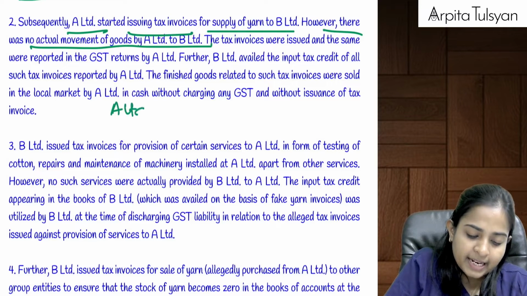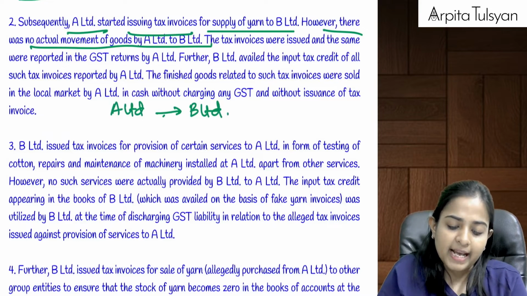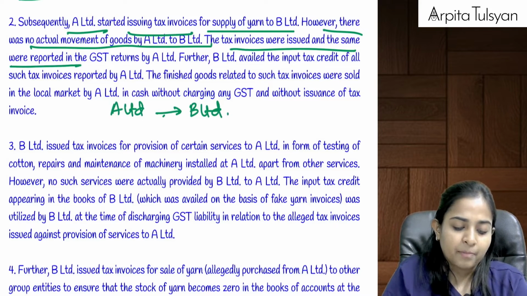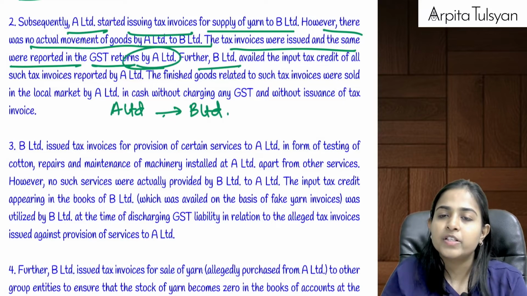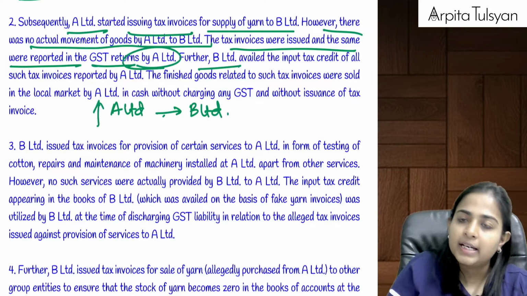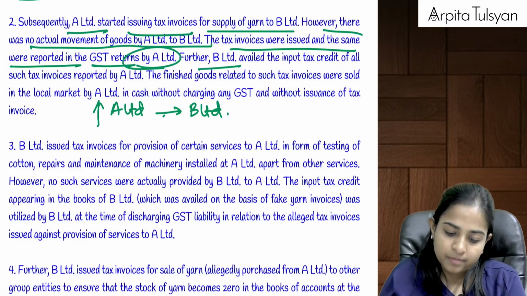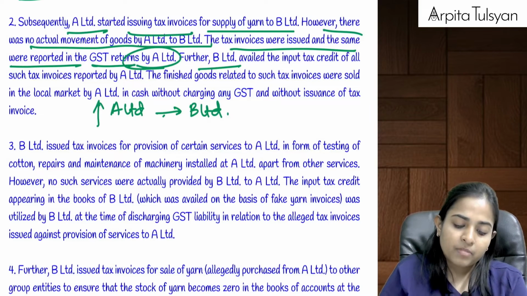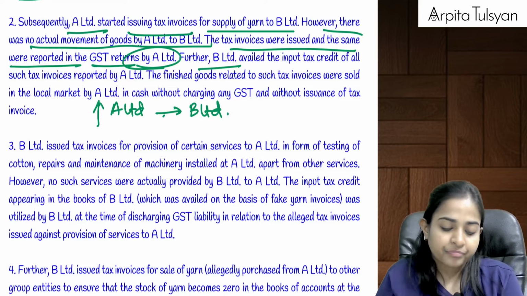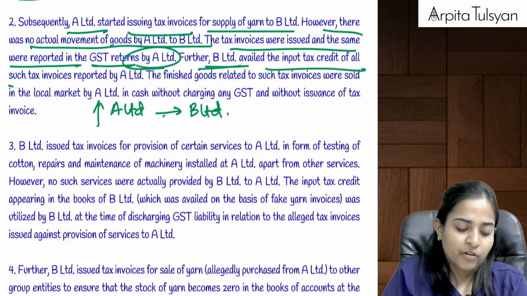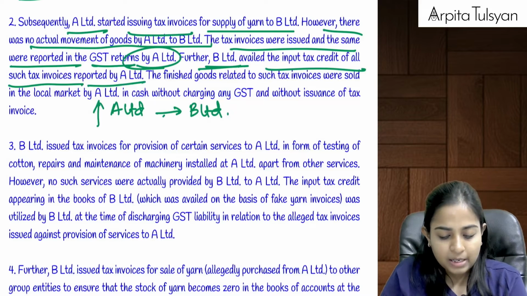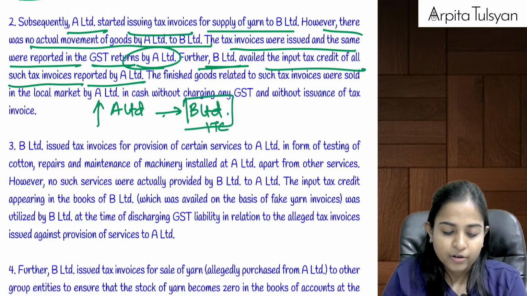A Limited gave it to B Limited. Okay. Now, the tax invoices were issued and the same were reported in the GST returns by A Limited. Because of this, A Limited's turnover increased and it was able to get the bank loan. Okay. Now, further, B Limited availed the ITC of all such invoices reported by A Limited. So, B Limited took the ITC of the same.